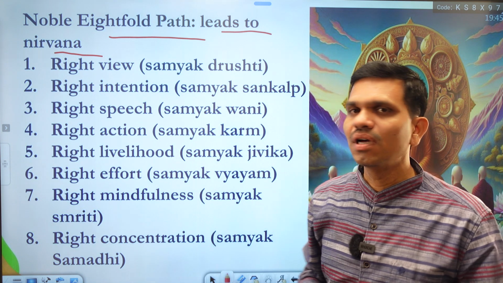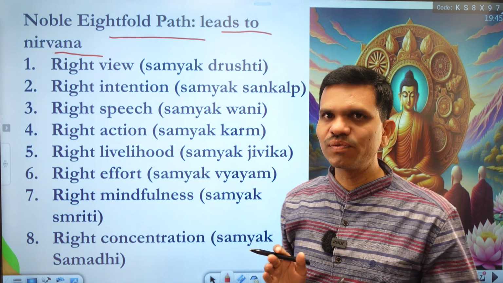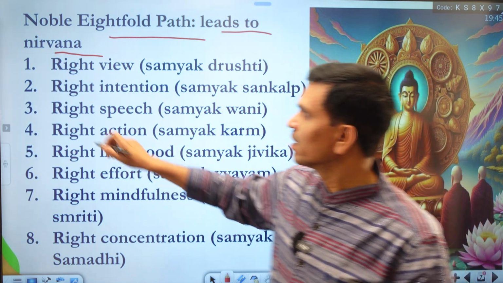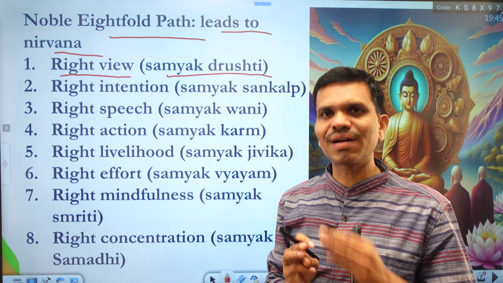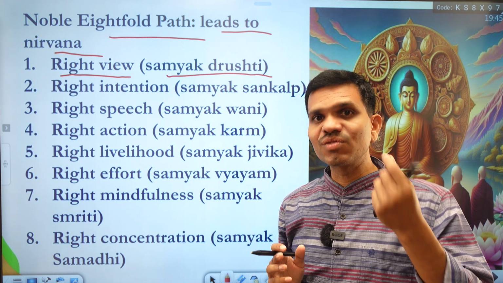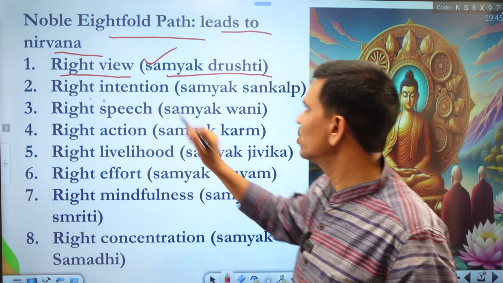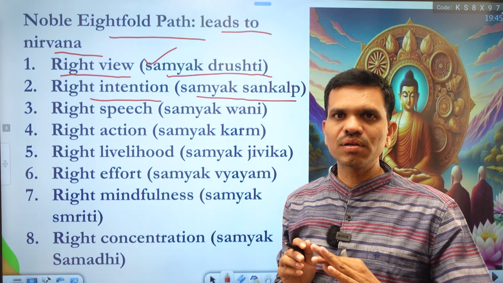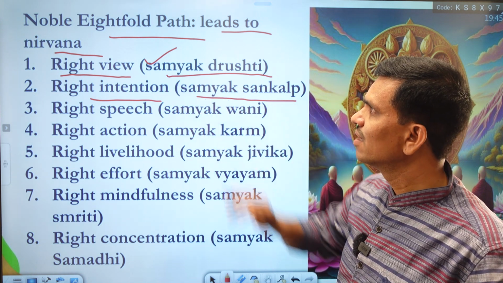If a human being wants to reach the position of nirvana, he must go through this eightfold noble path. The very first path is right view, samyak drushti. Very important. Right view means we must see things, and our thinking must be right, or samyak. Then we have right intention, samyak sankalp. We must have right intention while living life. This is the second noble path.